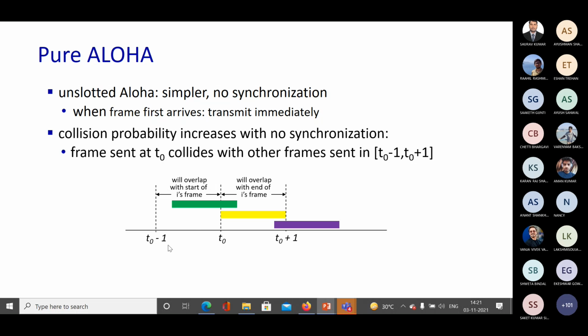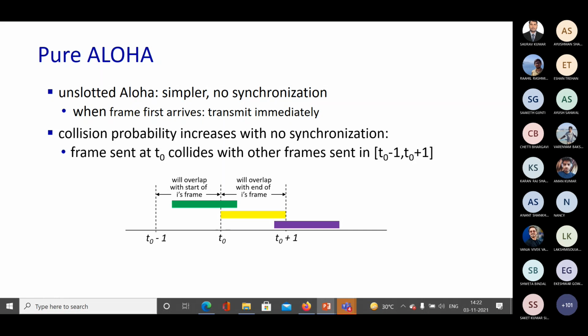A frame sent at T0 collides with other frames sent in T0 minus 1 and T0 plus 1. At time T0, if somebody starts transmitting a frame, we know that transmission takes time.